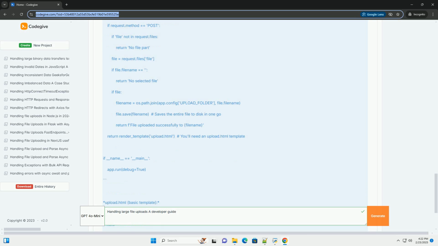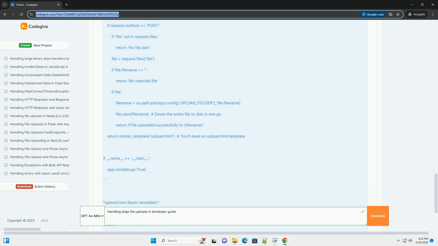3. Asynchronous processing. Offload the file processing to a background task, for example using a queue, so the web server can immediately return a response to the client, improving responsiveness. 4. Direct-to-cloud uploads, such as Azure Blob Storage. Bypass your server entirely and let the client upload the file directly to a cloud storage service. This reduces the load on your server and leverages the scalability and reliability of cloud infrastructure.